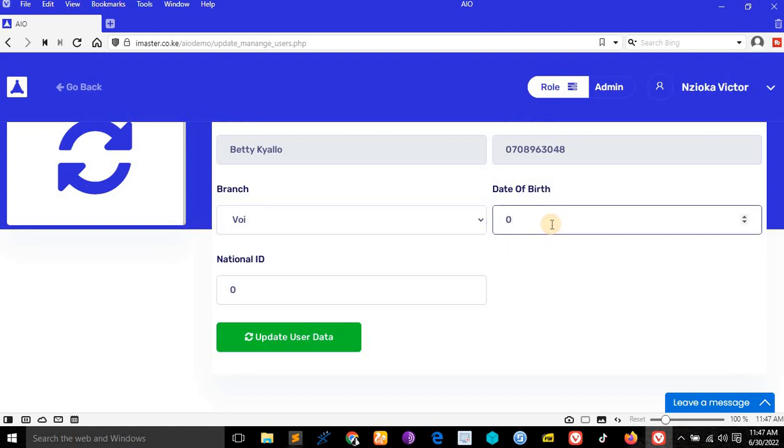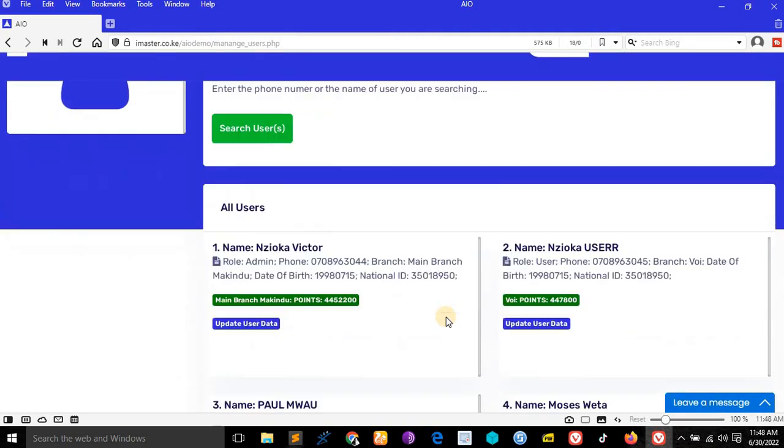Date of birth. Kindly write numbers. For example, if it is 1987 06 17, like that: 06 is the month, 17 is the date. For the national ID, just leave it like this. There is no problem. Then update data. So they have been allocated a branch.